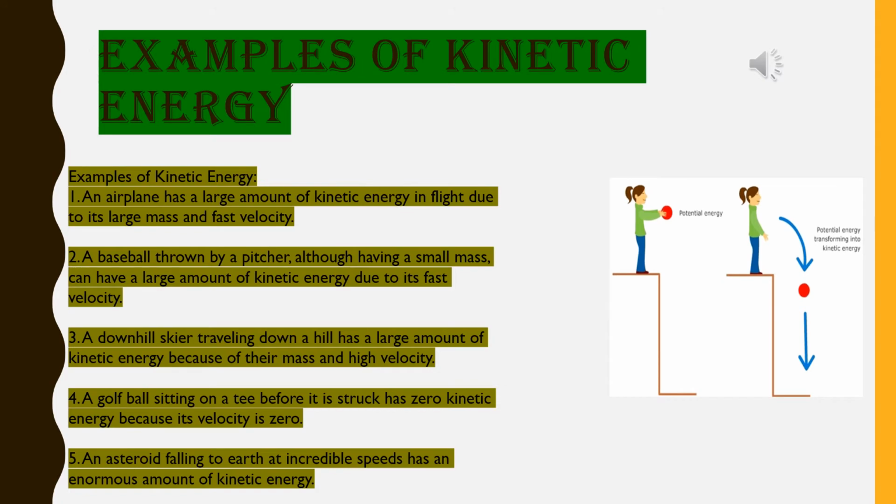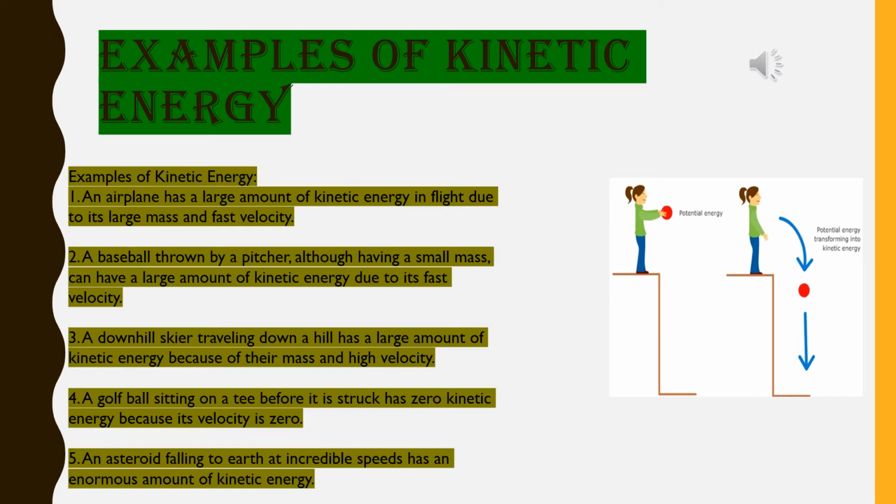Examples of kinetic energy. First one, an airplane has a large amount of kinetic energy in flight due to its large mass and fast velocity. Second one, a baseball thrown by a pitcher, although having a small mass, can have a large amount of kinetic energy due to its fast velocity. Number 3, a downhill skier traveling down a hill has a large amount of kinetic energy because of their mass and high velocity.